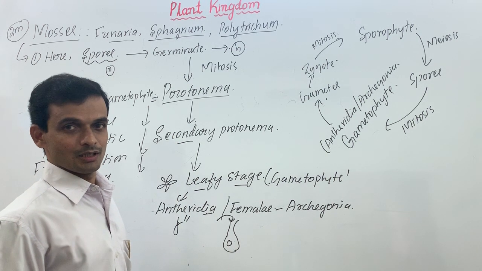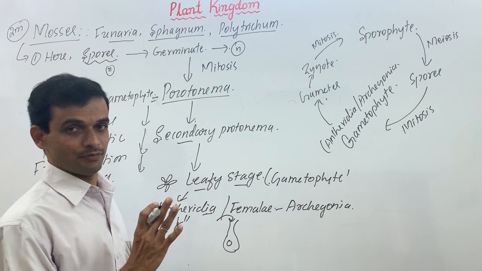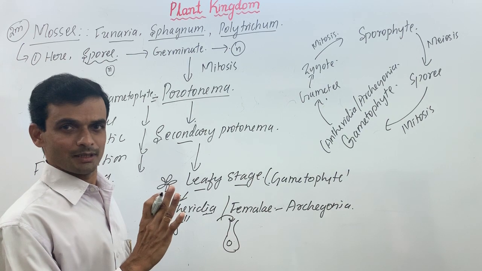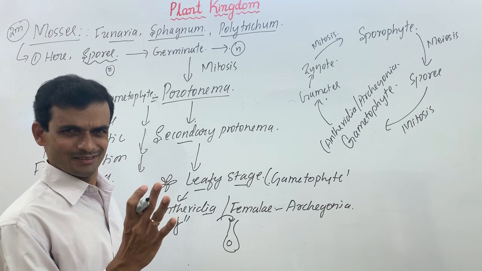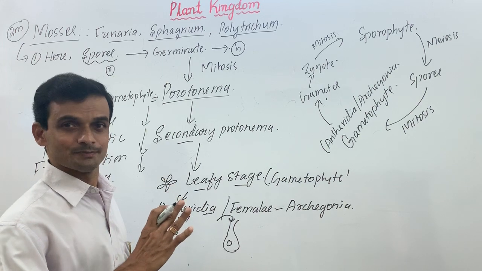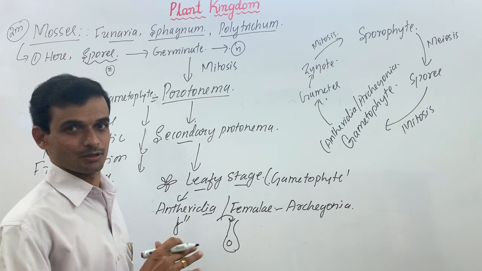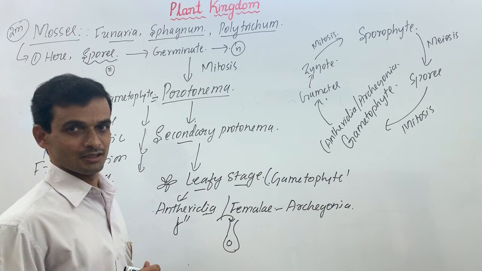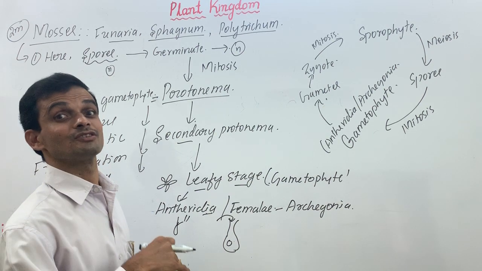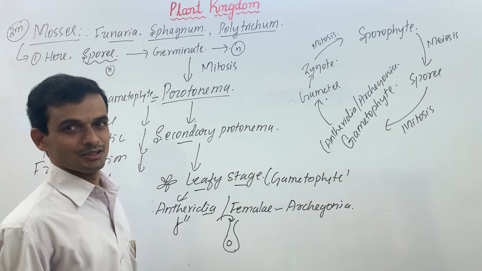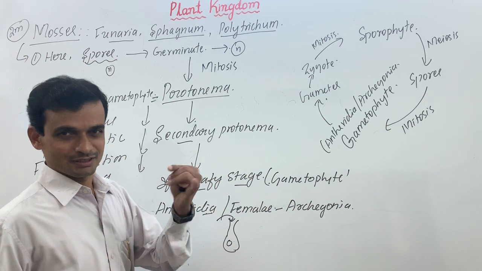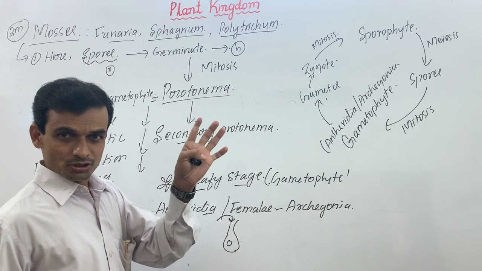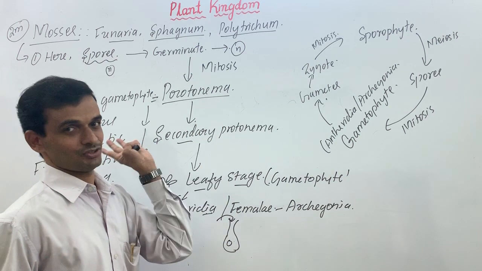Okay. And then we can say bryophytes are very common types of plants in places where there is sufficient water, nearby water bodies, damp places or moist places. So they are not strictly aquatic. They are not terrestrial also. They are called amphibians of the plant kingdom. You can list 5 characteristics of bryophytes easily. But when it comes to need, you should be in a position to differentiate liverworts from mosses.